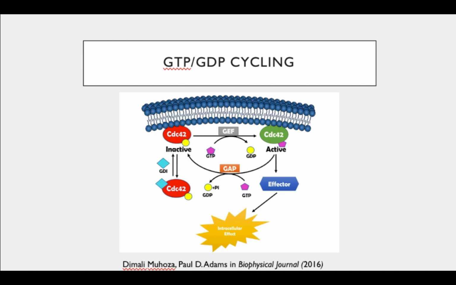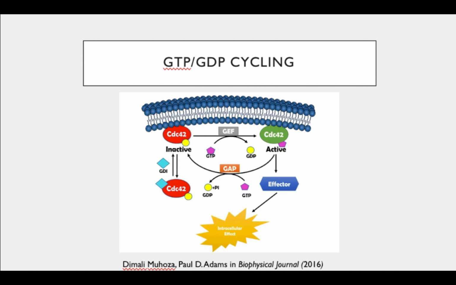It's activated through this GTP and GDP cycling. There are a couple of different proteins of interest that we look at when we talk about the activation of CDC42. First are GEFs, or guanine nucleotide exchange factors. What these do is exchange a GDP on an inactive CDC42 for a GTP that's activating CDC42, and then it can go and activate other effectors and lead to a cellular effect.